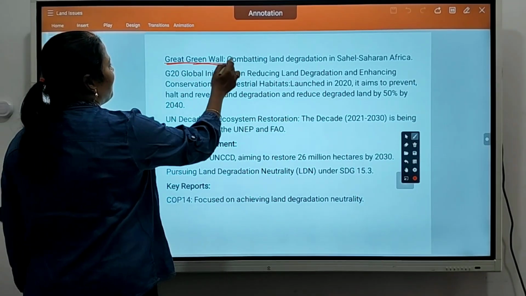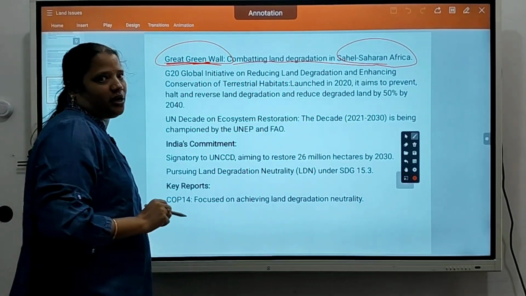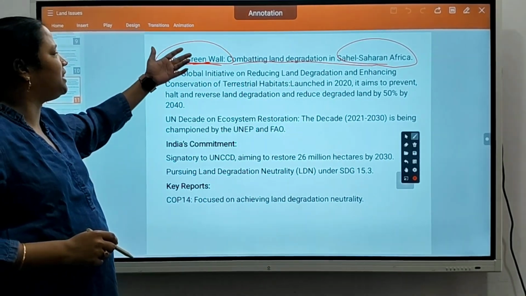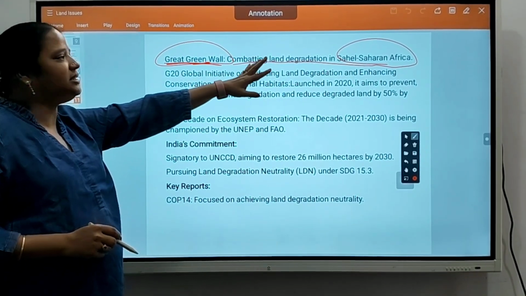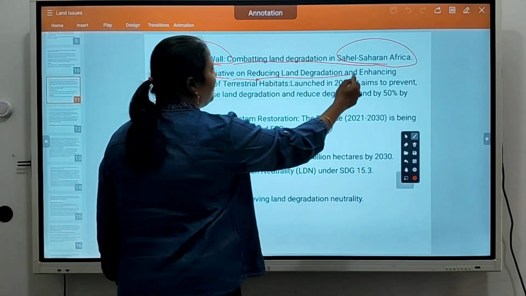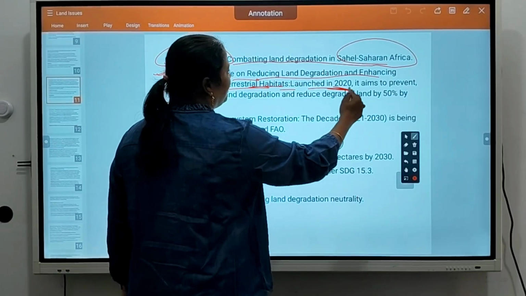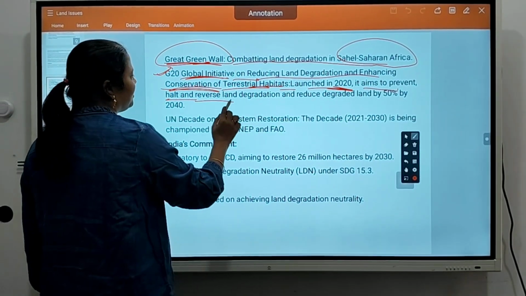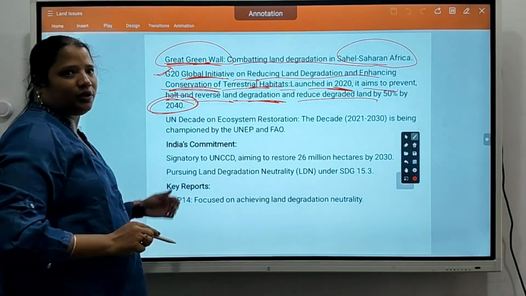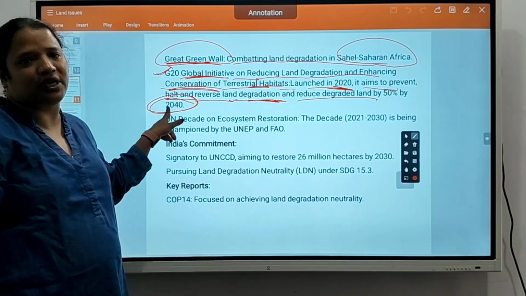Great Green Wall means combating land degradation in sub-Saharan Africa. They are constructing a green wall. The Great Green Wall initiative is nothing but combating land degradation in the sub-Saharan Africa area. Next, G20 Global Initiative on reducing land degradation and enhancing conservation of terrestrial habitats. Launched in 2020, it aims to prevent, halt, reverse land degradation and reduce degraded land by 50% by 2040. They want to reduce land degradation by 50% by 2040.